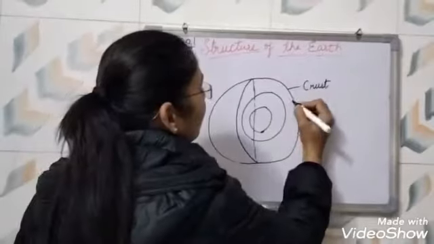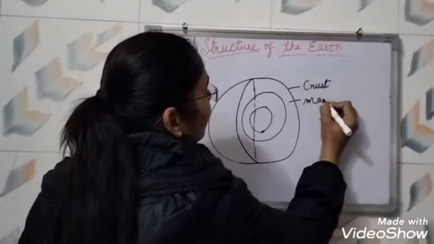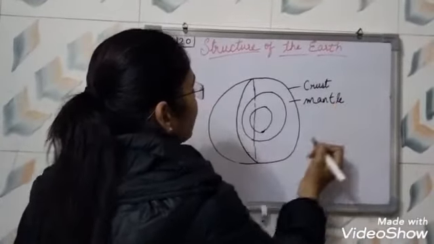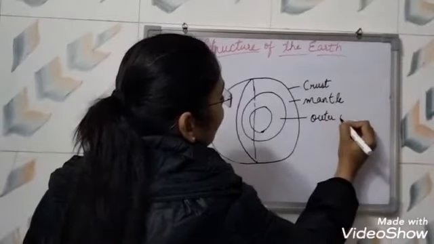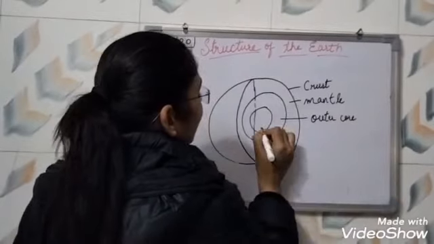Then we have the mantle, the outer core, and the inner core.